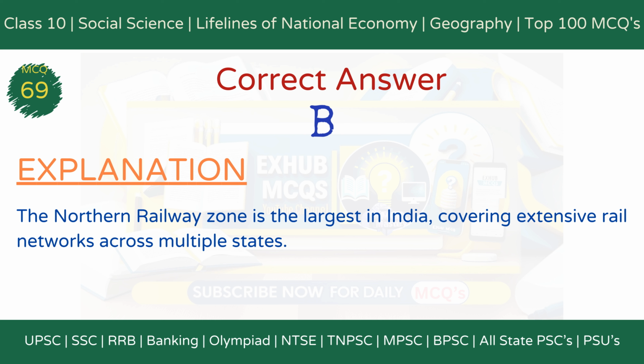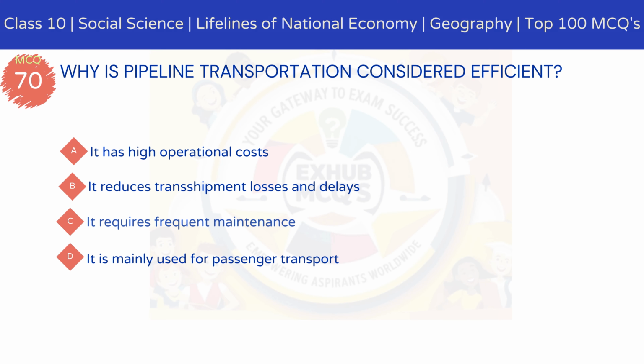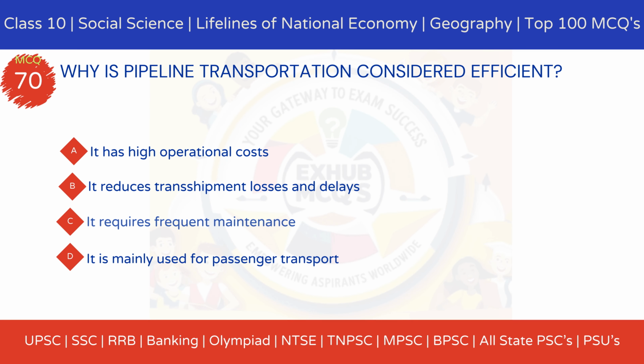Explanation. The Northern Railway Zone is the largest in India, covering extensive rail networks across multiple states and handling a significant volume of passengers and goods. Why is pipeline transportation considered efficient?